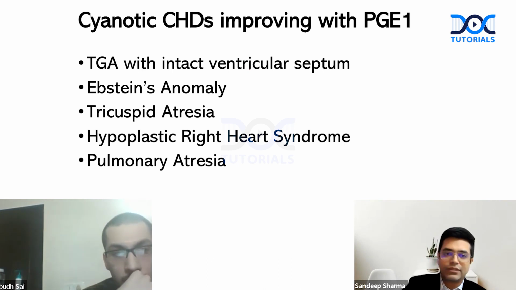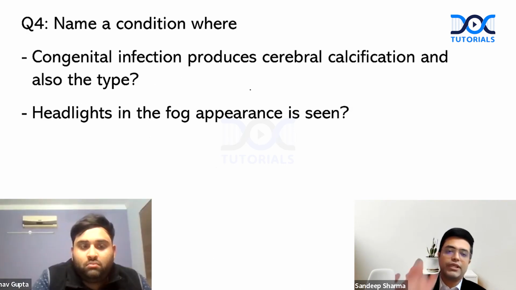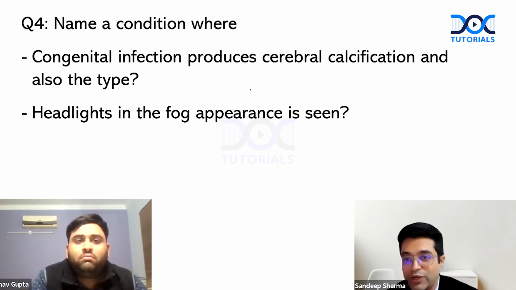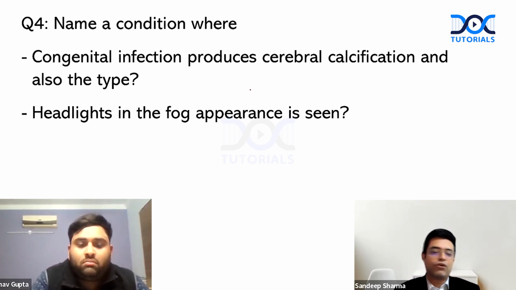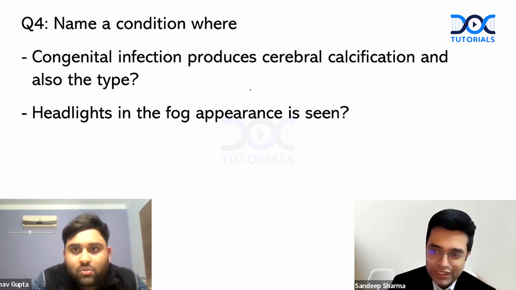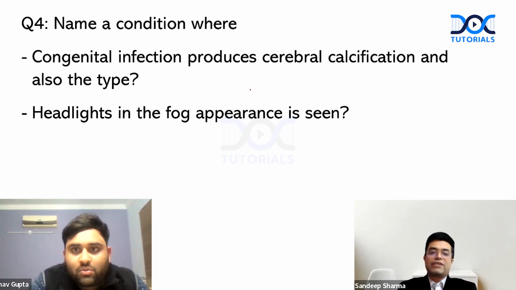Dr. Ribhav, question number 4 comes to you. Here is the question. Name a condition where congenital infection produces cerebral calcification, and also you have to mention the type. And second, headlights in the fog appearance is seen. Your time starts now. 10 seconds gone already. Toxoplasmosis. Okay, for which one or two? For the second part, headlights in the fog. Congenital toxoplasmosis. And 5 seconds to go. 3, 2, I don't know. 1. Okay, you get +5 on this.